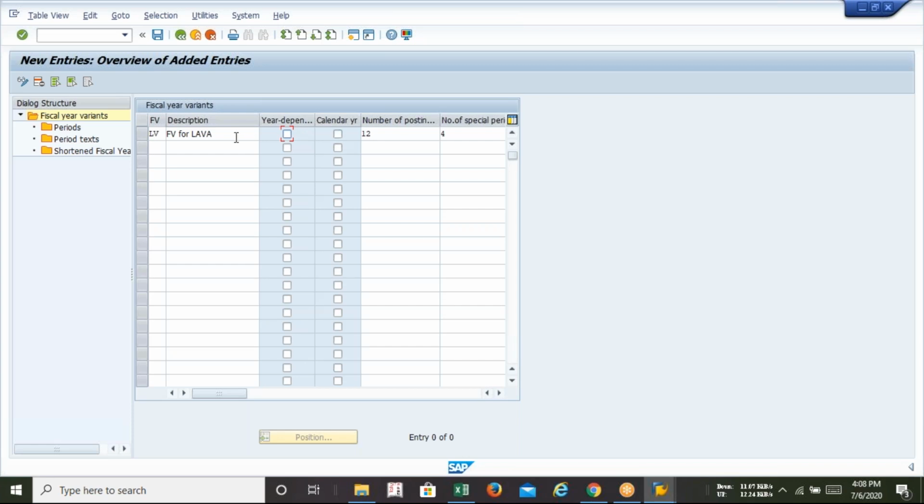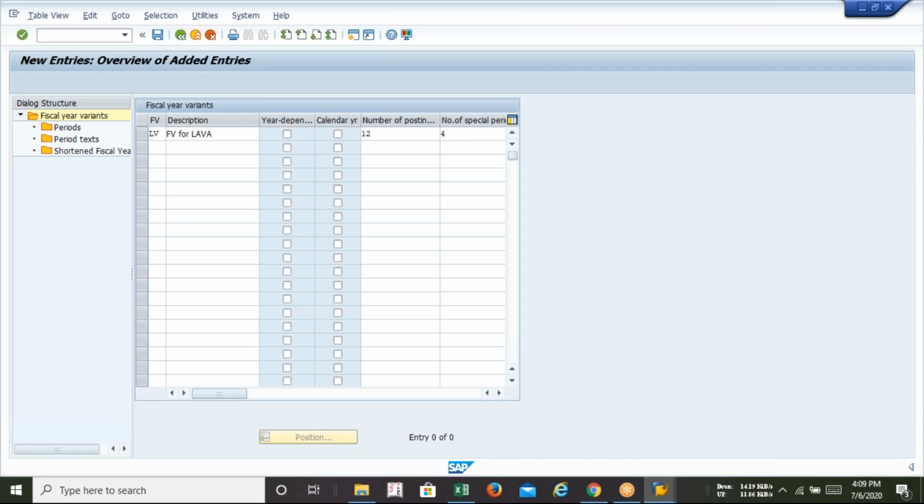It can be April to March. It can be October to September, whatever, because I'm not selecting calendar year. And total number of postings means 12. So in a year, there will be 12 months available. So I'm selecting 12. And in special periods, I'm selecting 4, because my maximum option is 4 months as my special period. So I'm taking the entire 4 as a special period.